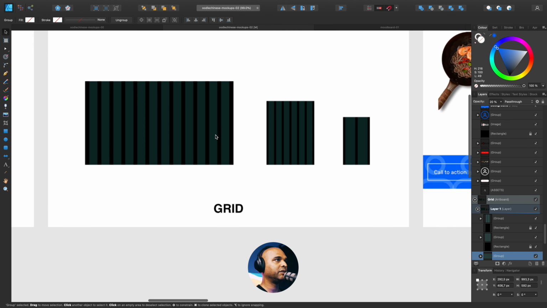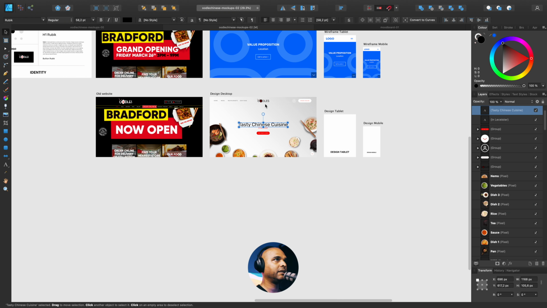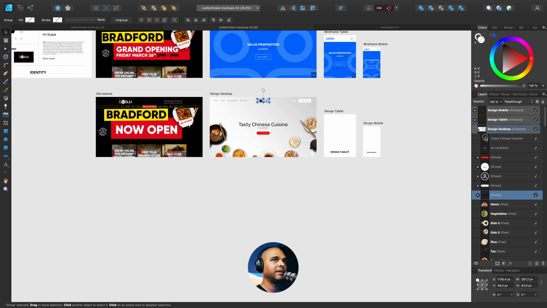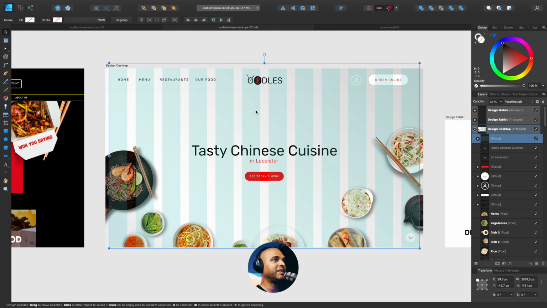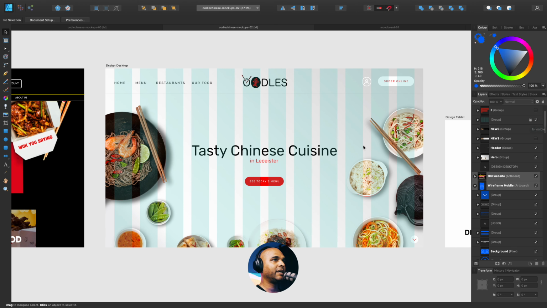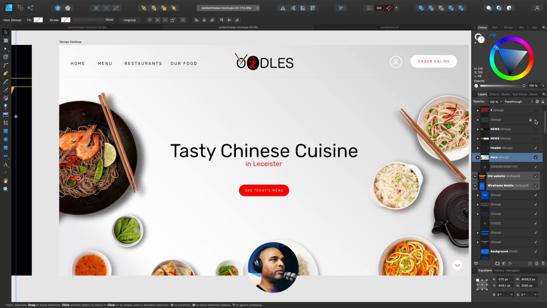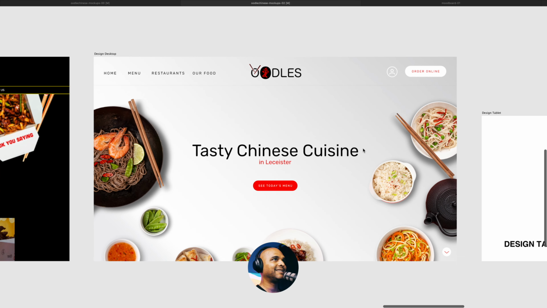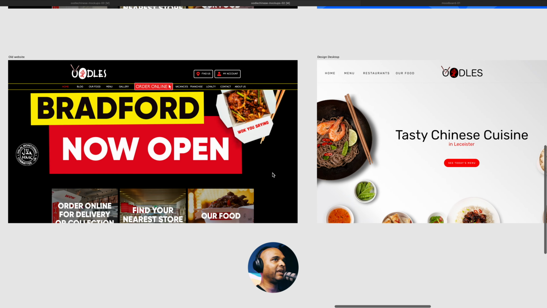So I'm just going to copy the grid here, go back to my design, go to the top element, and I'm just going to paste the grid here. Let me align it, and now I'm going to make it bigger. Okay, so now we can start using the grid to align elements and just tweak all the little details. Okay, so this is what I've come up with. Let me make this bigger and let me remove the grid. As you can see, it looks neat, and let's compare it to what we currently have.